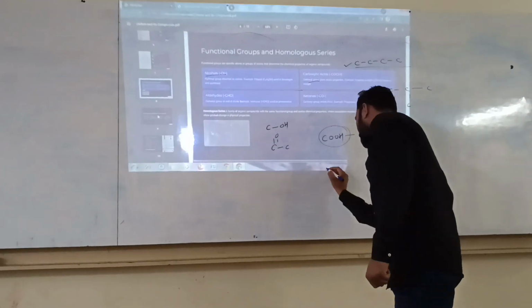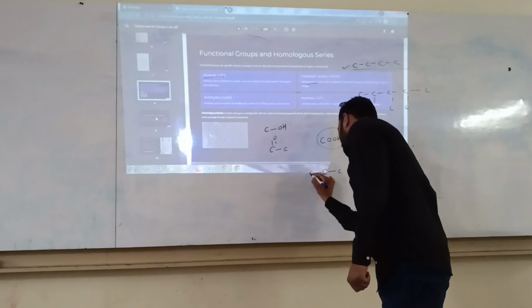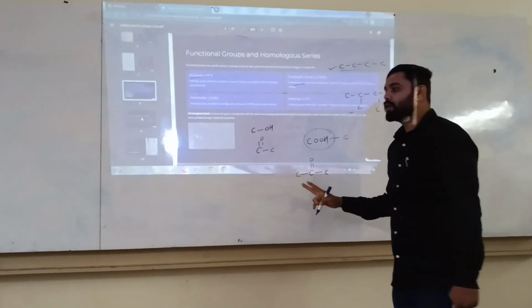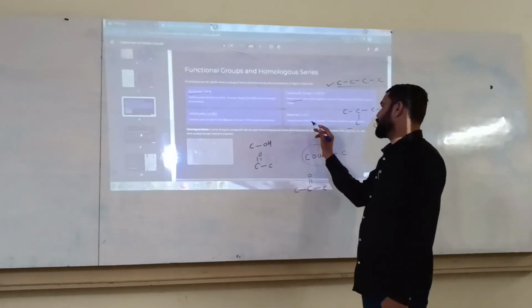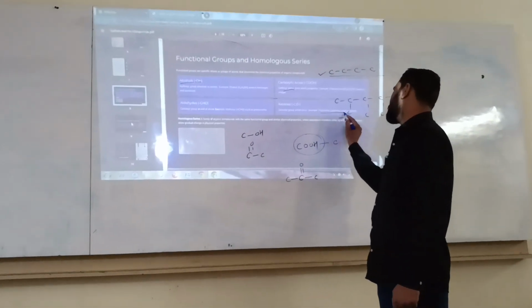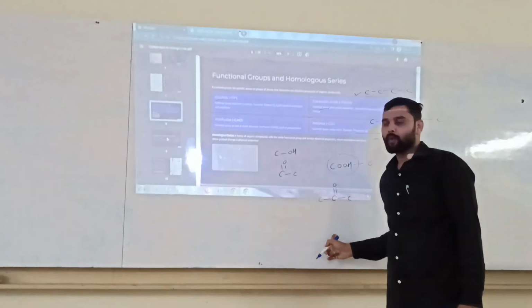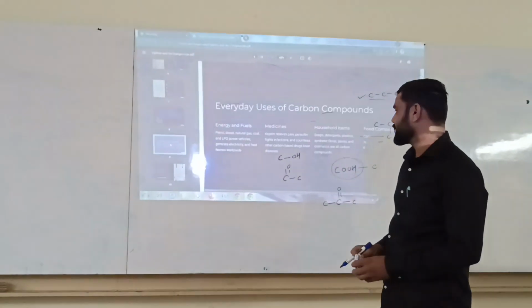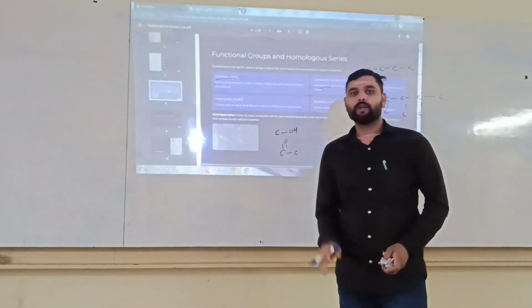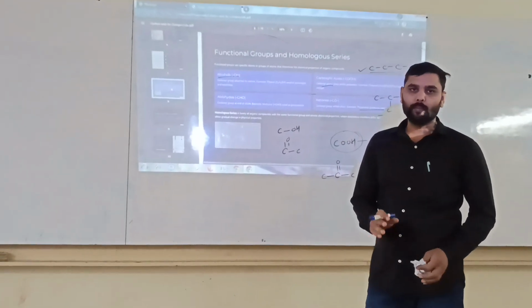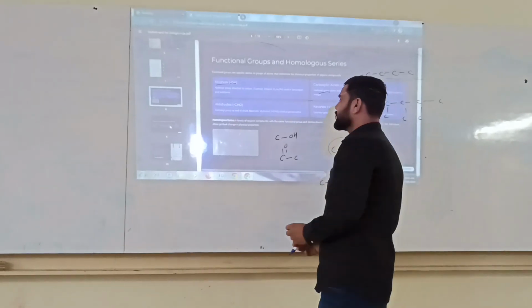Next, ketonic group. When the middle carbon, or carbonyl carbon, is attached to two other carbon atoms, this compound is called ketone. For example, propanone. Next one is homologous series. Homologous series means when compounds form a longer chain. For example, ethane, propane, butane. This series is called homologous series.